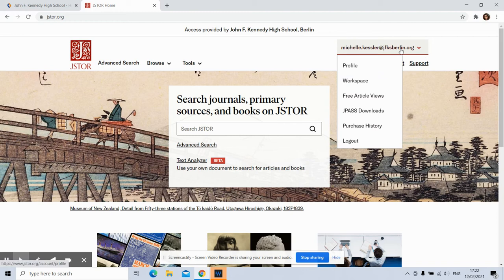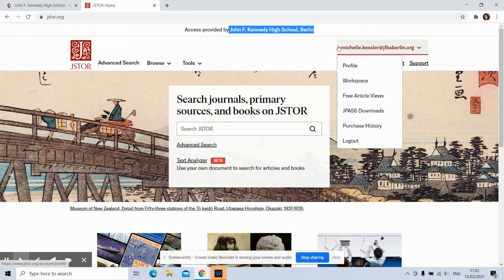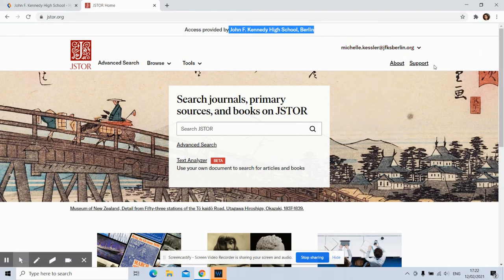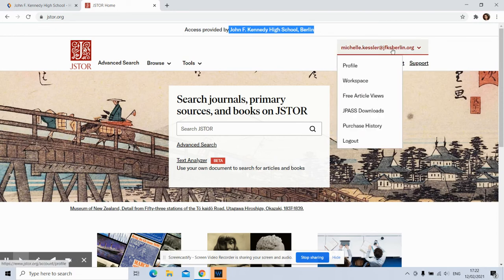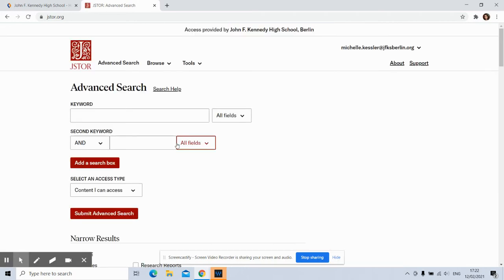But all you need to know is that in addition to logging in as being in JFKS, if you want to take advantage of all the features that are useful, then you need to log in as yourself. If you've never done so before, you need to create an account using your JFKS email. Once you're in, I always recommend going to advanced search and say you're in Mr. Beckley's class, looking at The Chosen and redoing a research paper related to that. So we'll say maybe we're looking at gender identity in Judaism.